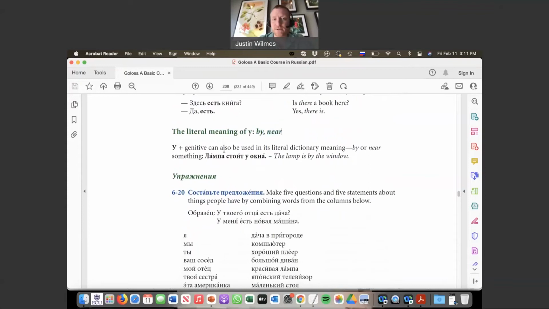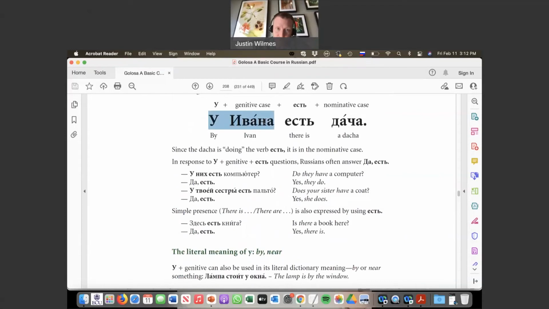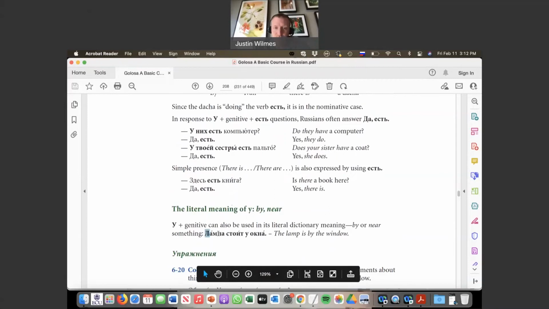The literal meaning of u in u constructions is by or near. So u plus the genitive can also be used in a literal dictionary meaning by or near something. So this is a slightly different way to use the preposition u. Лампа стоит у окна. The lamp is standing by the window. The lamp is by the window. So here is the physical sense of u, the literal sense of by something, by the window. Okay, so it's used more in this figurative, metaphorical sense of meaning have or possession: У Ивана есть. But u is also used in this literal sense, meaning by or next to. So, лампа стоит у окна.